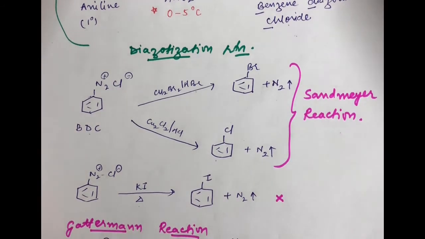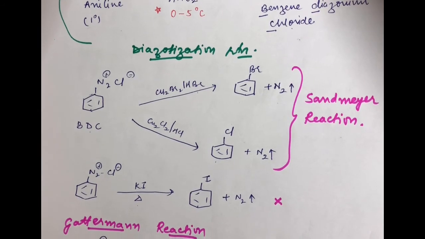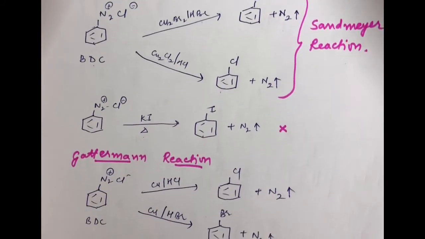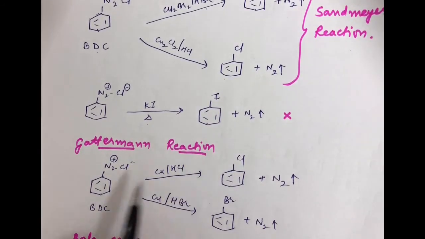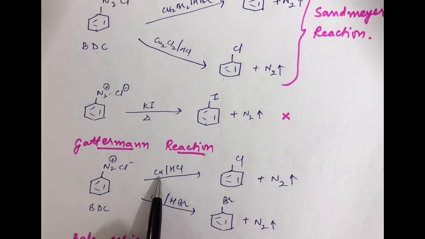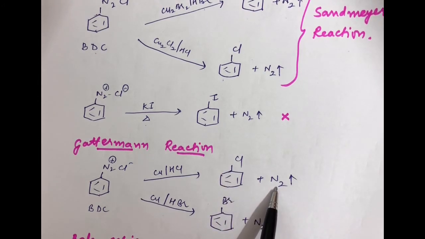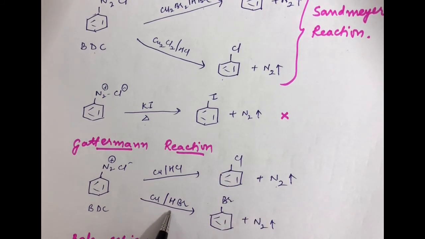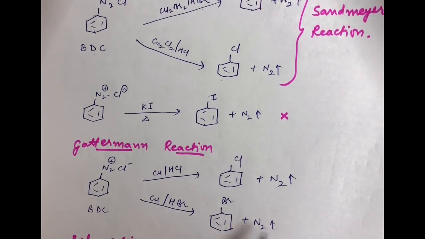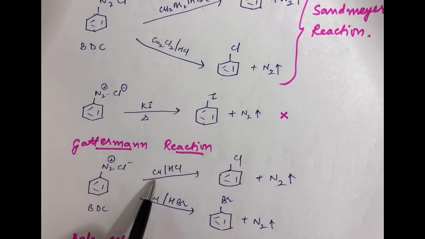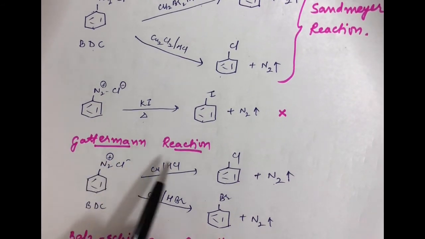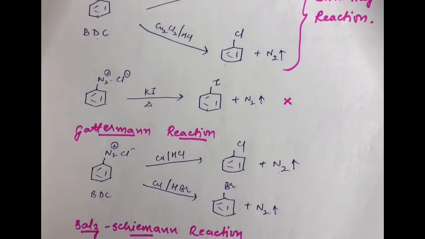Now two other important naming reactions in context to BDC are, first, the Gattermann reaction. Here you are reacting the BDC with Cu, copper metal, in the presence of HCl, which gives you chlorobenzene with liberation of nitrogen. Or copper metal with HBr will lead to formation of bromobenzene, with liberation of N2. Such reactions in the presence of copper metal are referred to as your Gattermann reaction.